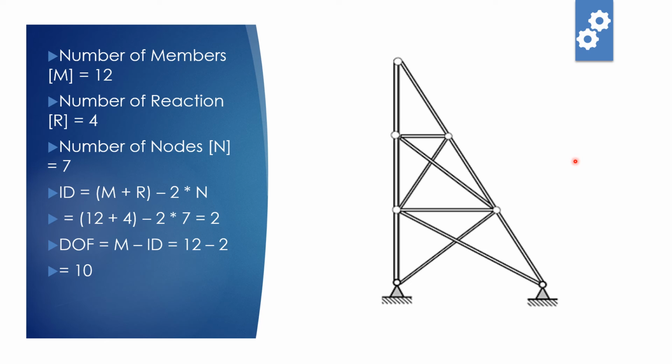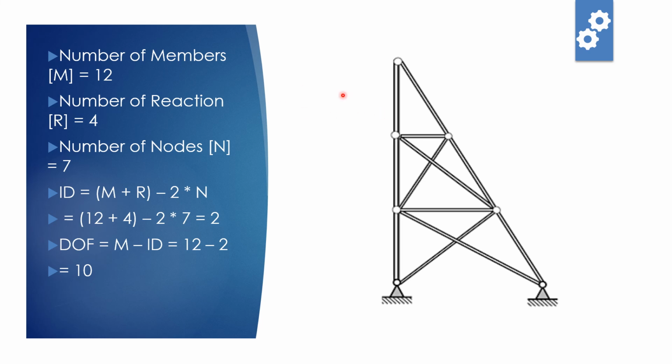So now we'll calculate the degree of freedom and statical indeterminacy for this structure. Just before this, in the previous slides, we were talking about the degree of freedom for a particular support condition like roller, hinge or fixed. Now if we want to calculate a frame's degree of freedom, how do we calculate it? First we'll go back to our previous formula to calculate whether it is statically determinate or indeterminate.